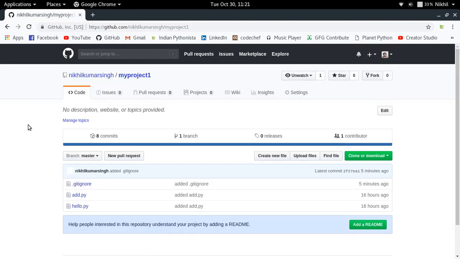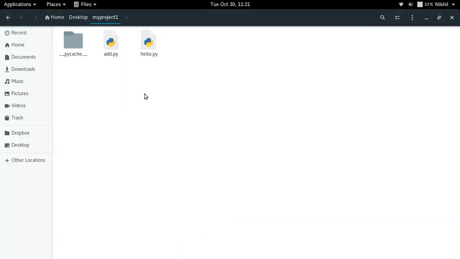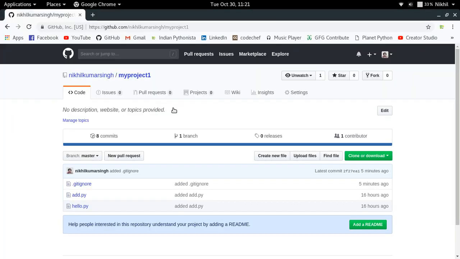So here I reloaded the page, and look at that. All the contents of my project, which is .gitignore file, add.py, hello.py, got uploaded here just like this. Add.py, hello.py, and a .gitignore file. So in this way, we were able to upload our local Git repo to a remote repository on GitHub itself. And this is how you do it.